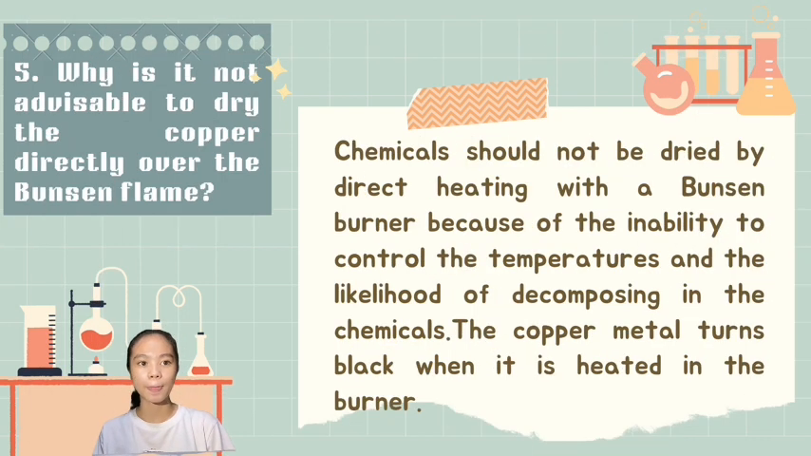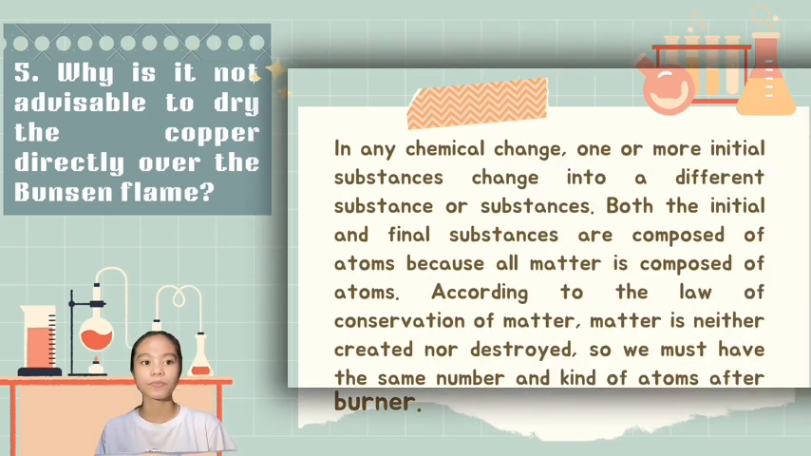Number 5. Why is it not advisable to dry the copper directly over the Bunsen flame? Chemicals should not be dried by direct heating with a Bunsen burner because of the inability to control the temperature and the likelihood of decomposing the chemicals. The copper metal turns black when it's heated in the burner.